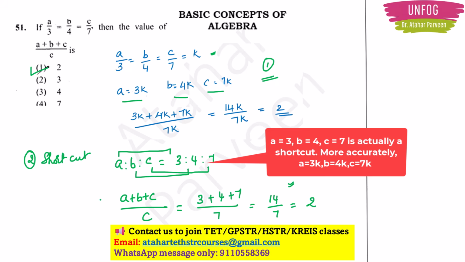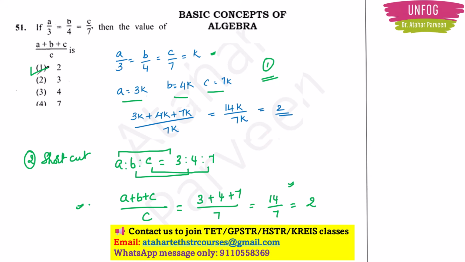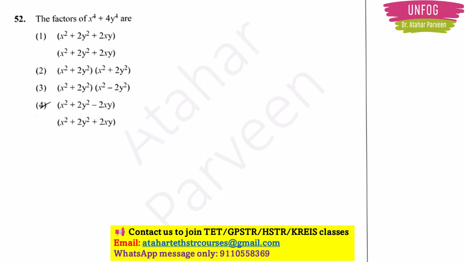Now here in the second step, we are not using the concept of k. Directly we are substituting and getting the answer. Okay. Next, question number 52. The factors of x to the 4 plus 4y to the 4 are. So you have 4 options. One will be the correct answer here.